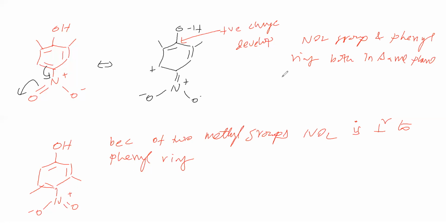Therefore, here NO2 can show minus R effect, but here NO2 no minus R effect. Minus R effect not possible here. Therefore, only this is having more acidic than this. Okay. So next compound we will take here.